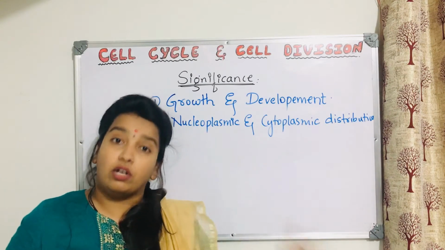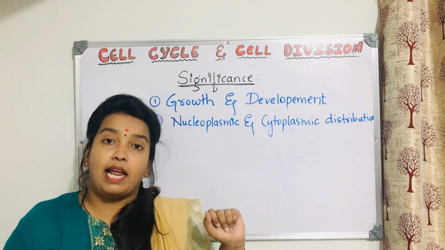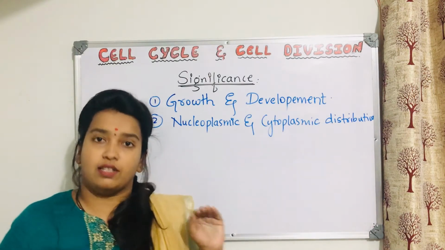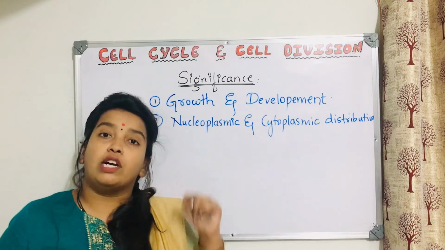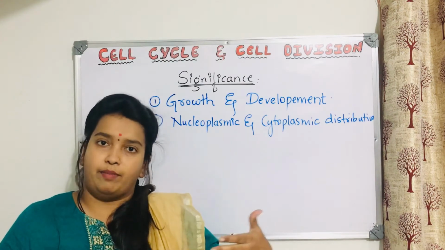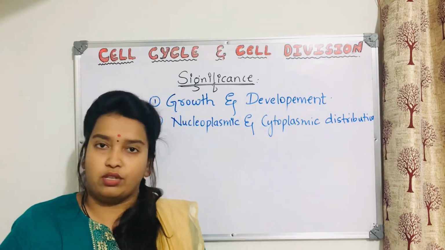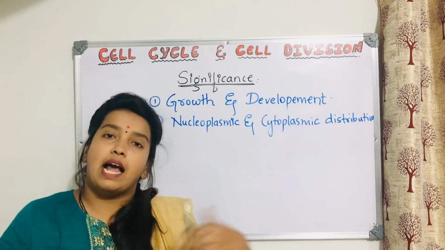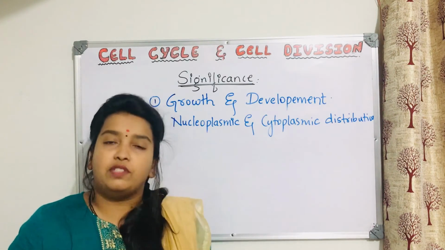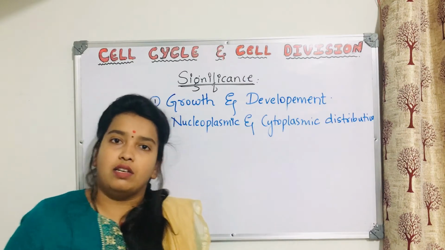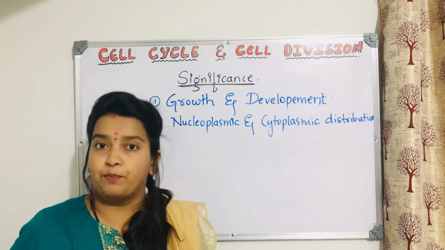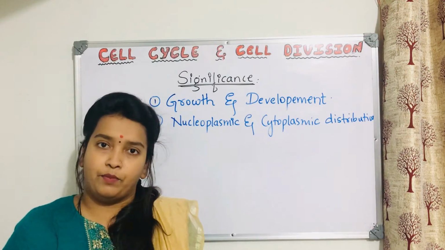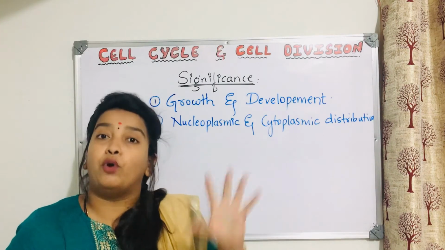Now, if you consider meiosis, where will meiosis take place? Wherever gametes are produced, meiosis will take place there. If you consider oogenesis, for example, I am just giving you an example. Oogenesis happens because of meiosis, wherein the oocyte will undergo the division of meiosis and then form the egg. There you might have seen that after completion of oogenesis, we will not get 4 eggs. Instead, we will get only 1 egg. The rest 3 will become polar bodies.